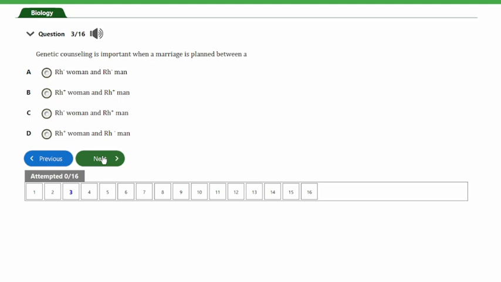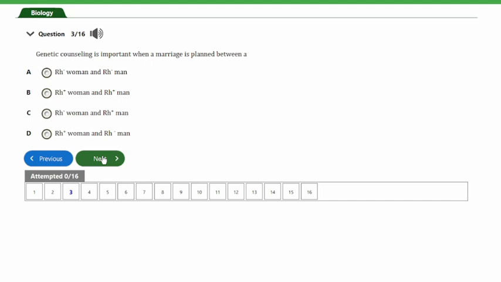So guys, here counseling is actually important when a marriage is planned between a rhesus negative woman and a rhesus positive man. This is because a rhesus negative woman is supposed to get married to a rhesus negative man and not a rhesus positive man. If not, after the birth of the first child, she won't be able to give birth to another child.